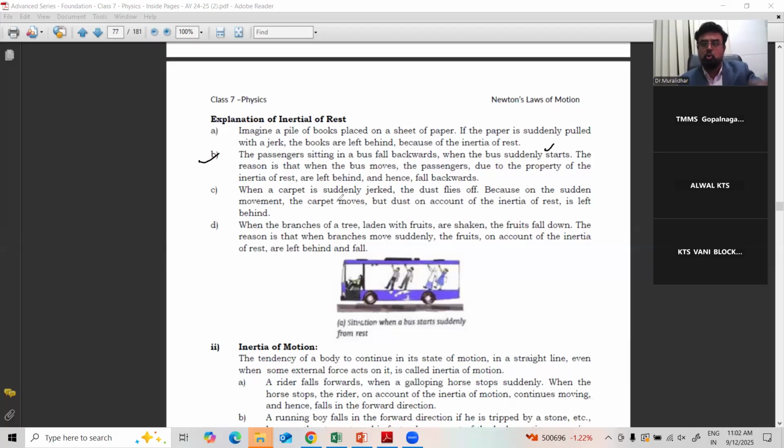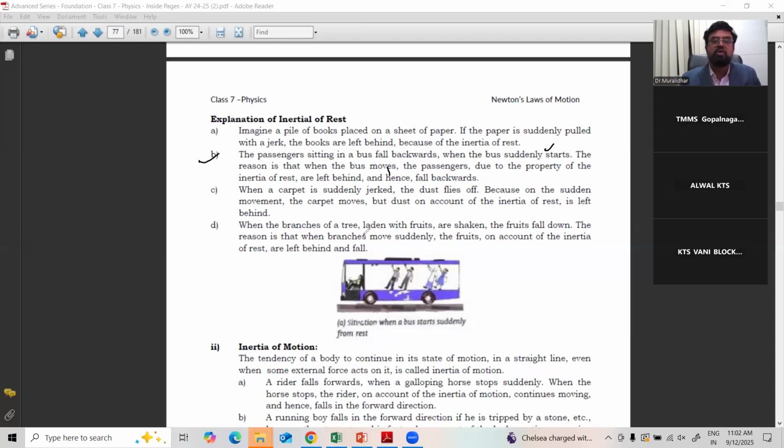Next, when a carpet is suddenly jerked. At home, take a carpet and jerk it, so much dust will come out. Dust flies off because of the sudden movement. The carpet moves, but the dust, on account of inertia of rest, is left behind.